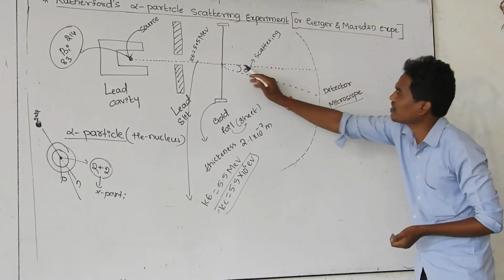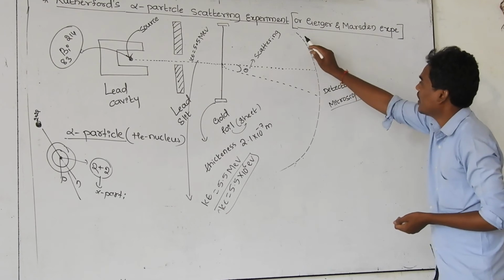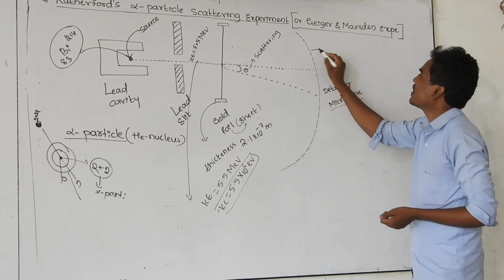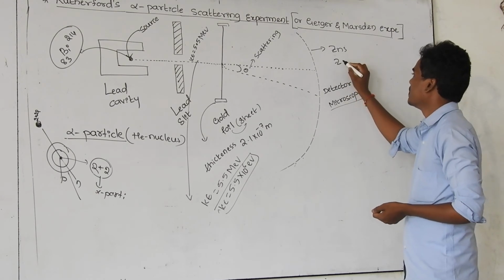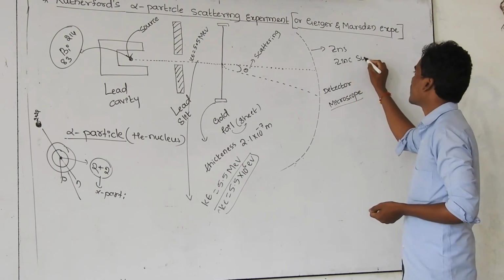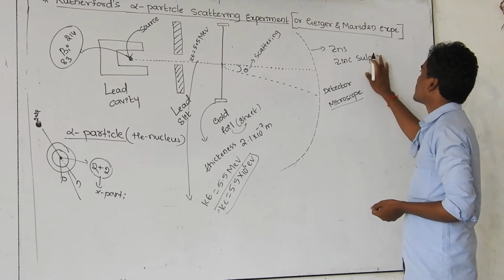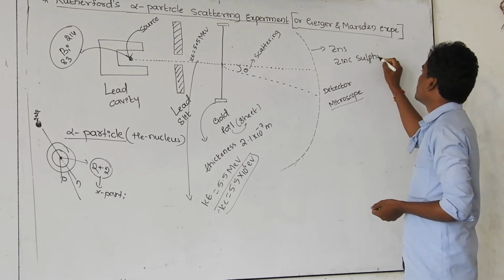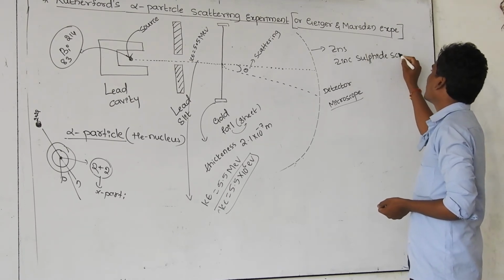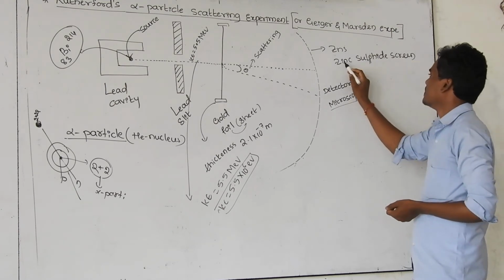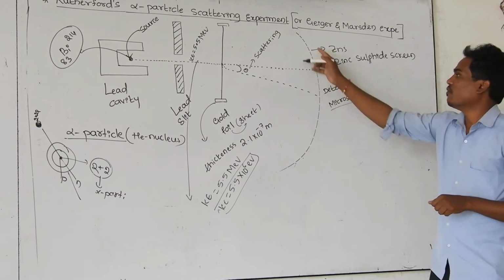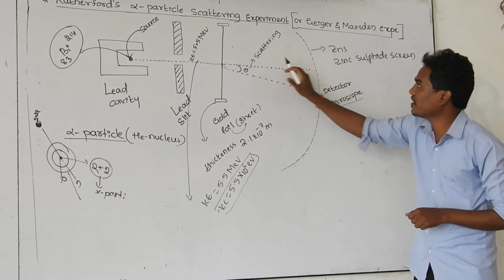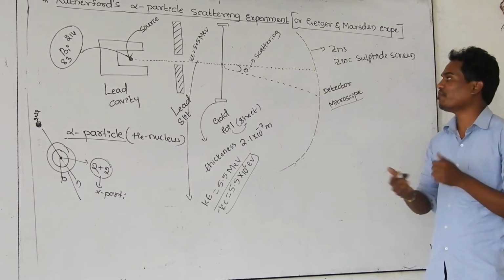Whenever these alpha particles come and hit this screen, which is made up of ZnS, that is zinc sulfide, you can call it a zinc sulfide screen or a detector. Whenever the alpha particles hit this screen, you get flashes.